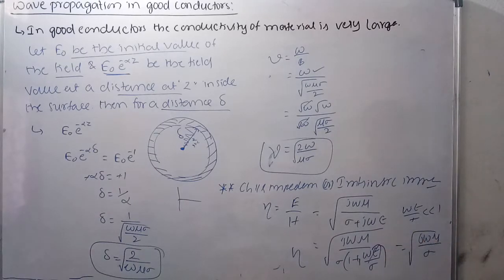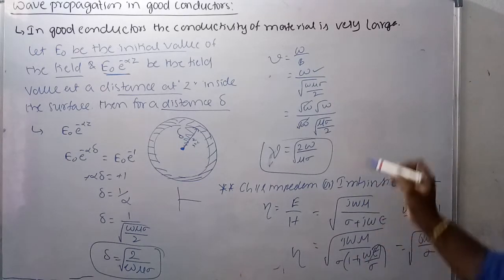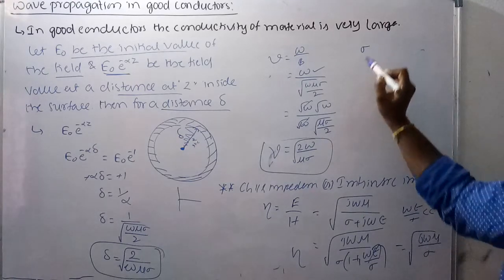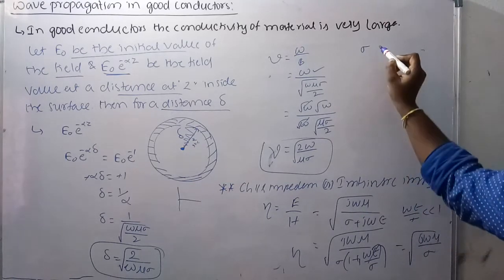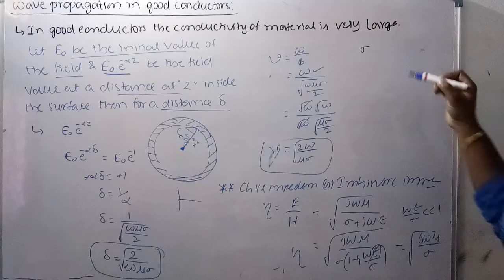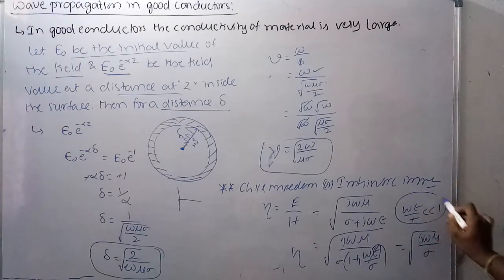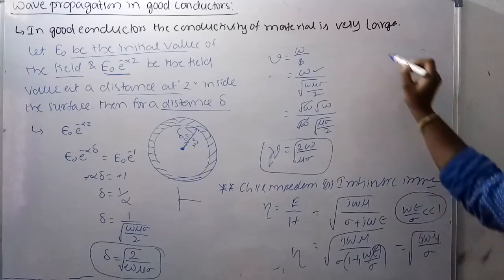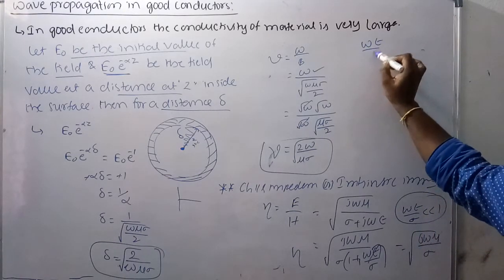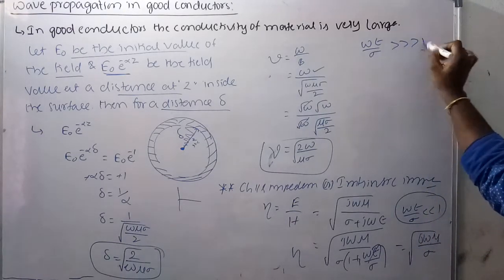And for lossy dielectrics, obviously the lossy dielectrics, not perfect dielectrics, omega epsilon by sigma is much greater than 1.